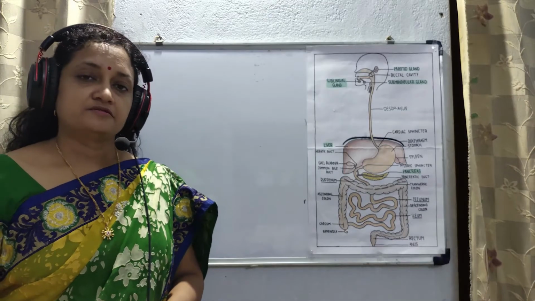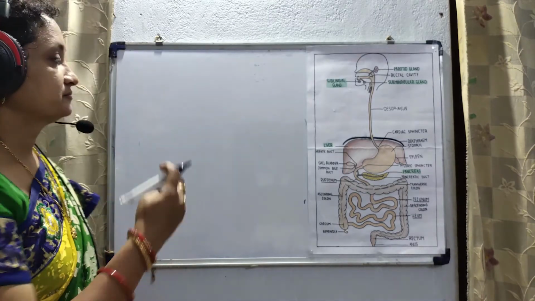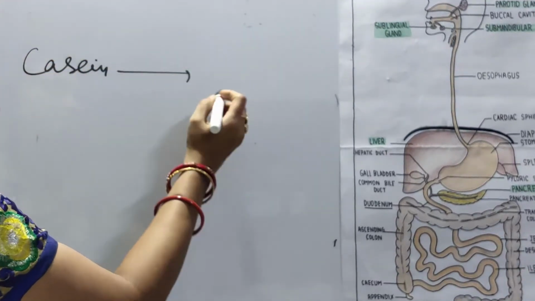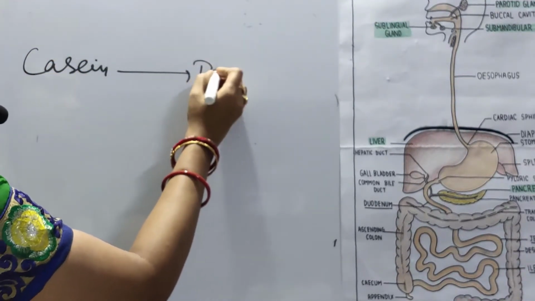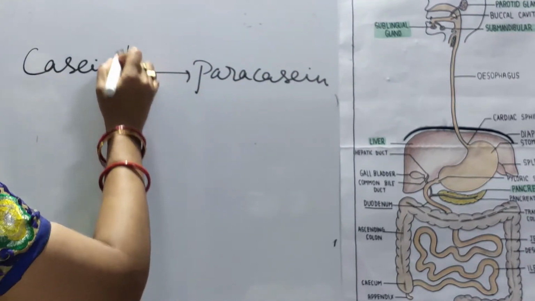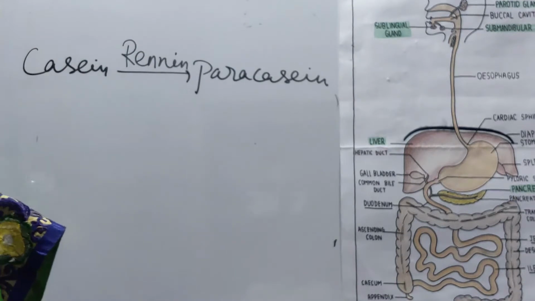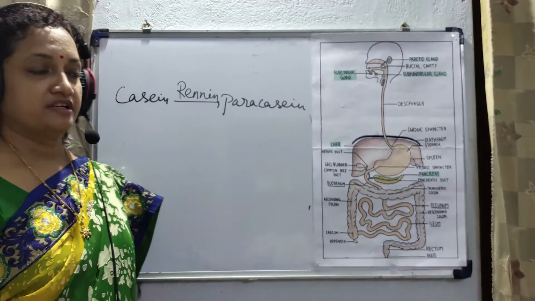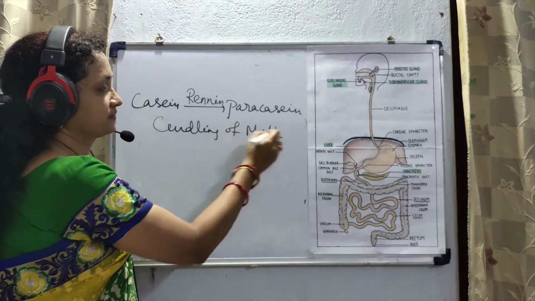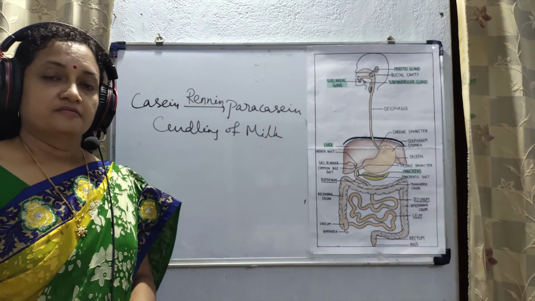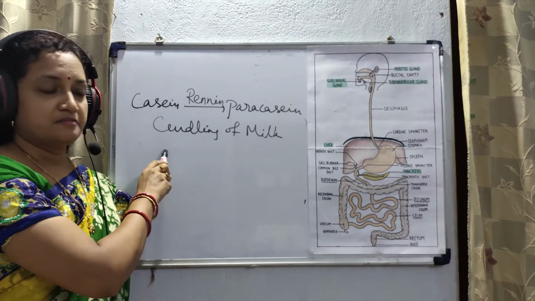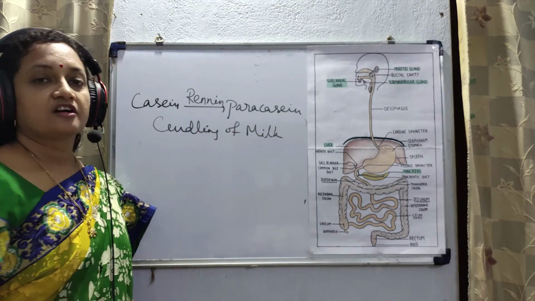So, what happens with the other enzyme? Casein is converted to paracasein in presence of the enzyme renin. This is called curdling of milk. This is the reason elderly people who cannot digest milk can digest curd.